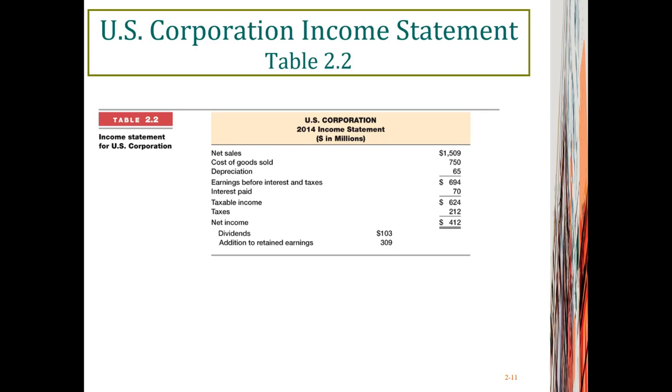The amount of money that is not paid back as dividends to shareholders will be kept within the corporation in the form of retained earnings. Those are earnings that have been retained from net income. For a corporation, in this case, retained earnings equals net income minus dividends. And here the number is $309 million.